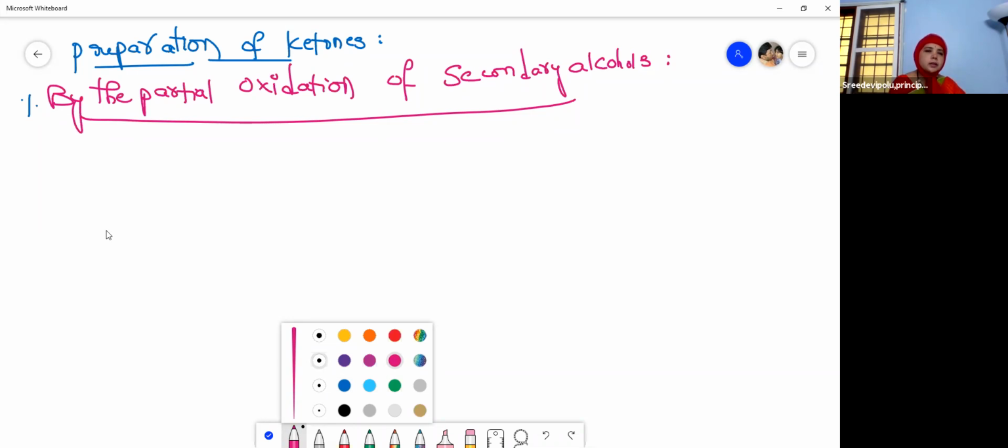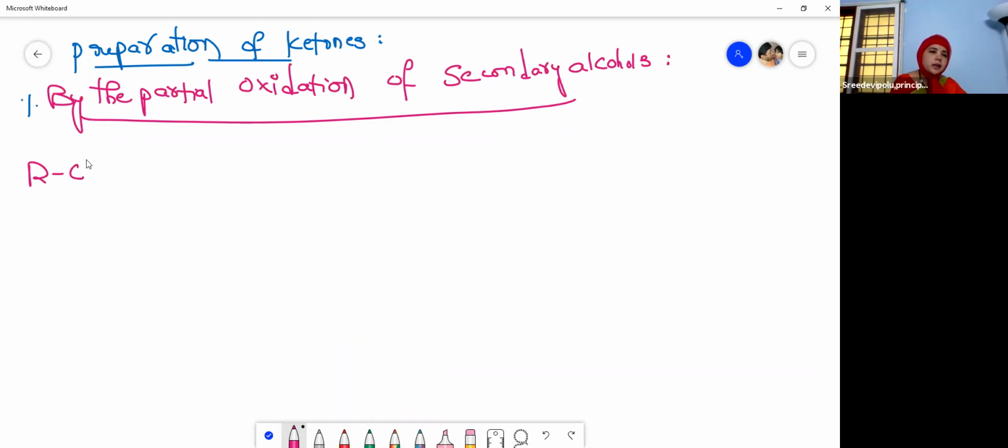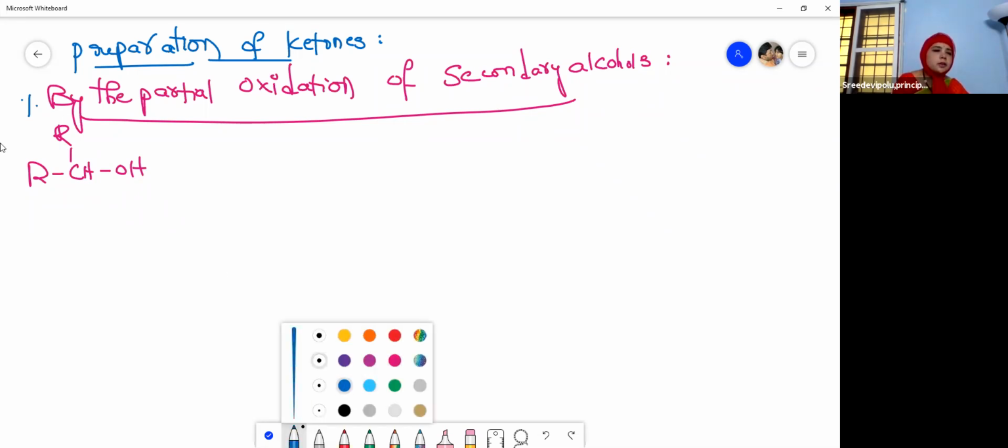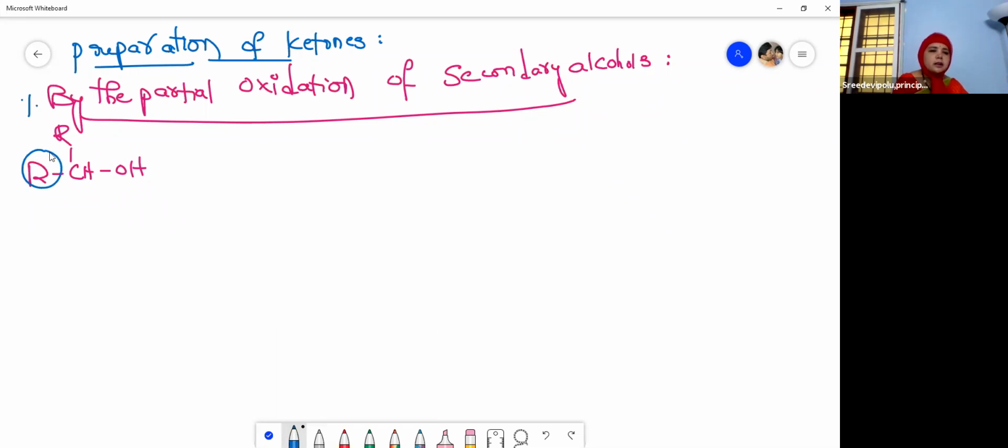So by the partial oxidation of secondary alcohols, let us go for a secondary alcohol, R-CH(OH)-R. A carbon which is bonded with two alkyl groups, like this. These are the two alkyl groups, so this is R, and this is also R. So what alcohol is it? A secondary alcohol. So this on partial oxidation. Why? Because on complete oxidation, you will get again a carboxylic acid.